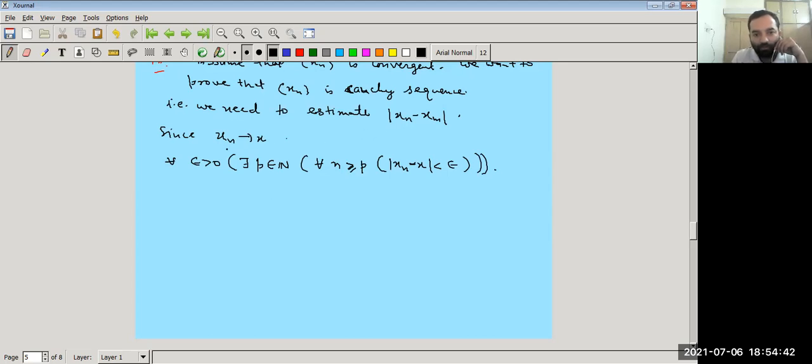Now, because xn converges to x, we can estimate xn minus x, which is less than epsilon. Similarly, we can estimate x minus xm, or xm minus x, since xm converges to x.